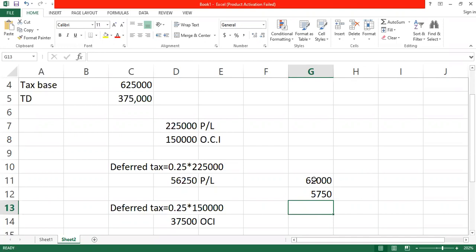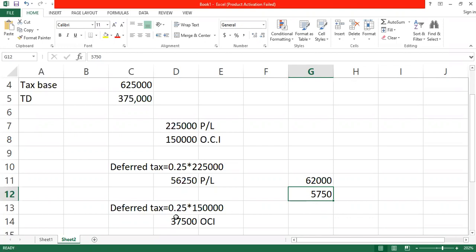We are making a provision of 62,000. Now we are saying that the provision should be 56,250. It means that we have over provided, isn't it? So this 5,750, if you are going to adjust it against our current tax, are we going to subtract what we add? We subtract, because this looks like an income. So we go and subtract this from the current tax.